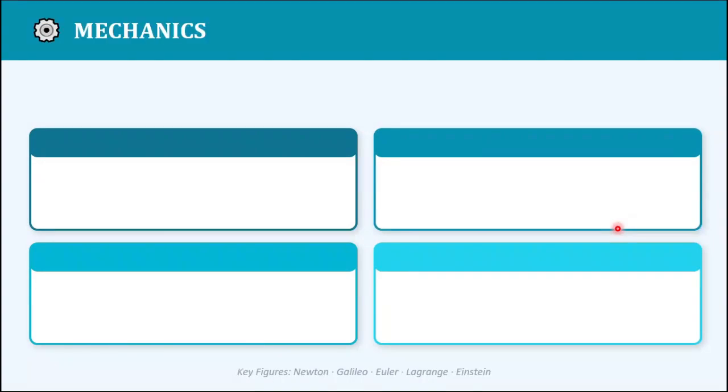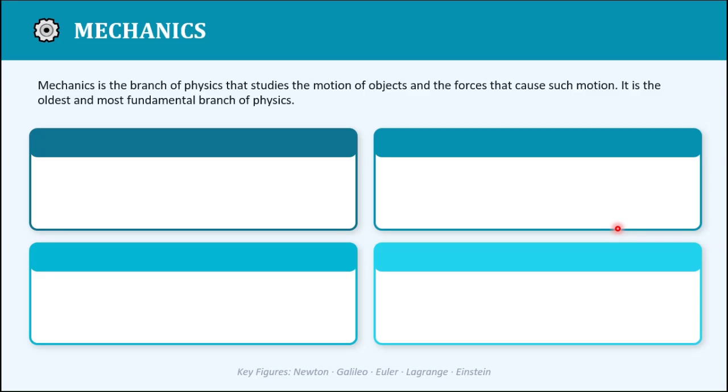So here, first of all, we'll study mechanics. What is mechanics? Mechanics is the branch of physics that studies the motion of objects, and also the forces that cause such motion. It is the oldest and one of the most fundamental branches of physics, right?